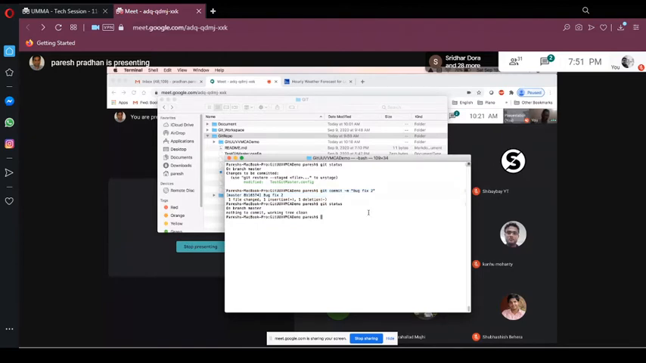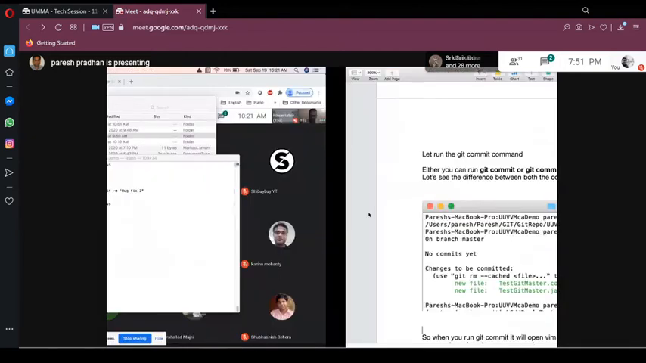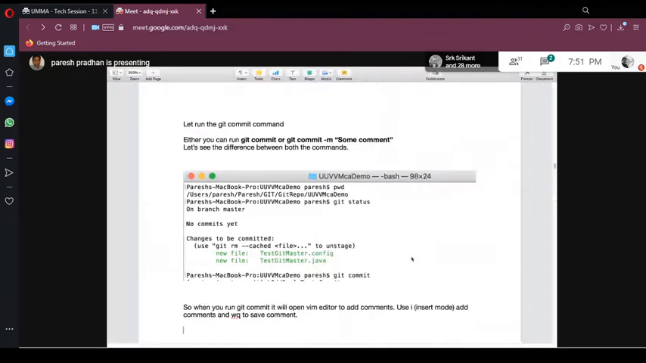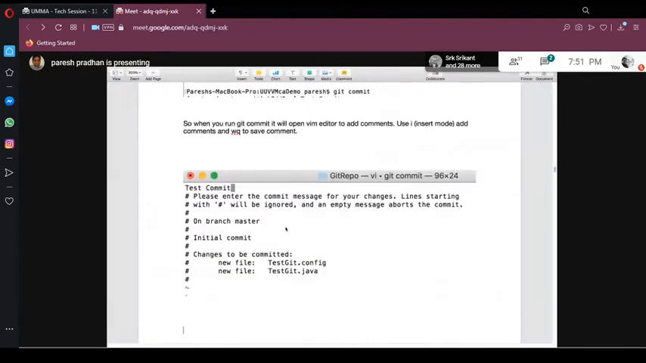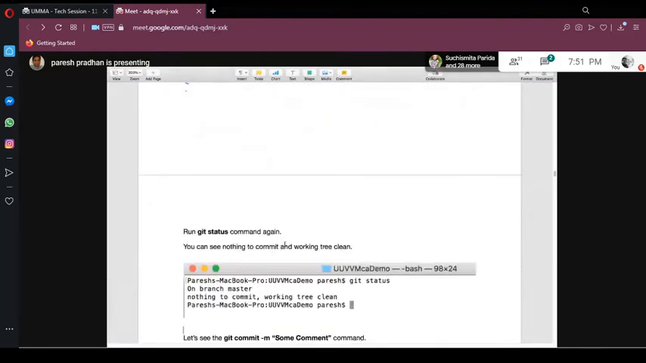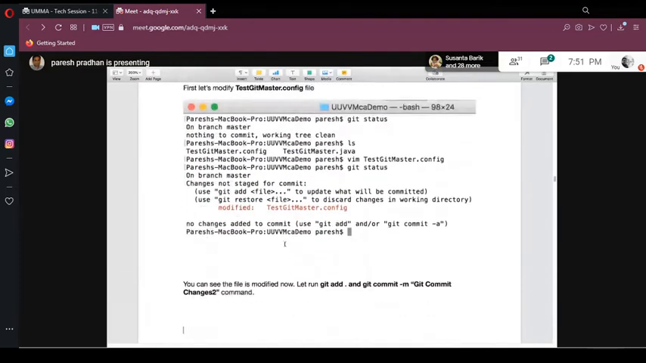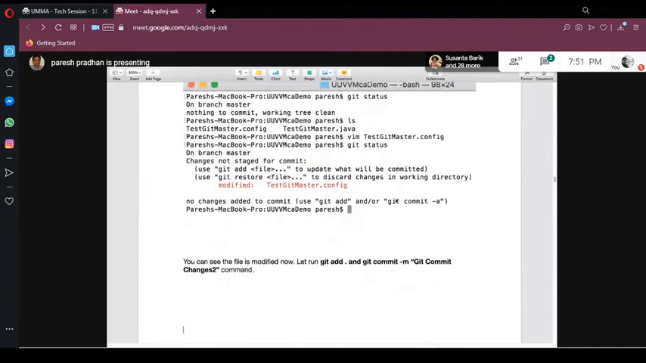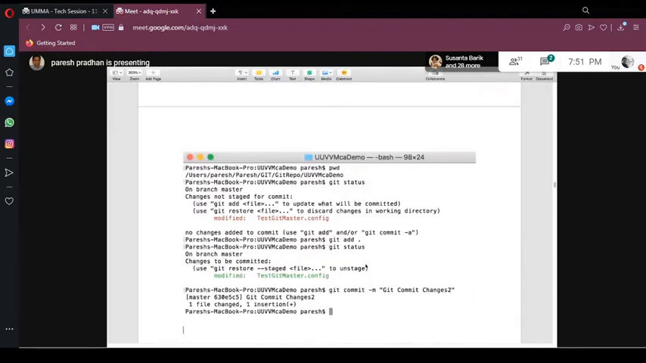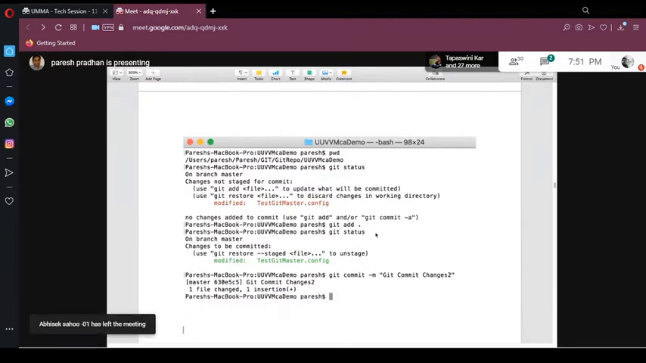So I have put all those things here. This is the window where it will open the window, and then you can commit. And this is the other way to commit changes. The same thing, I took a screenshot of all those things and put it here.